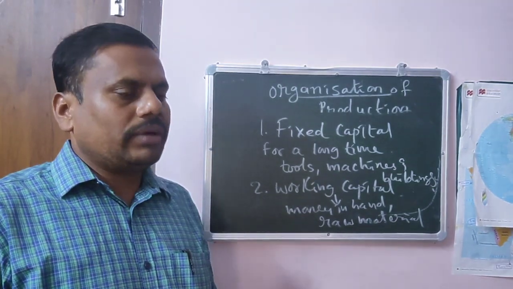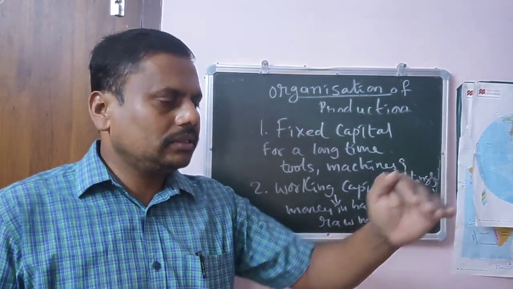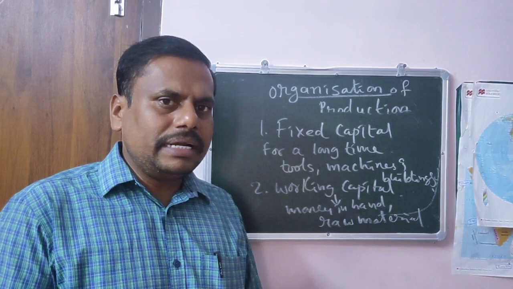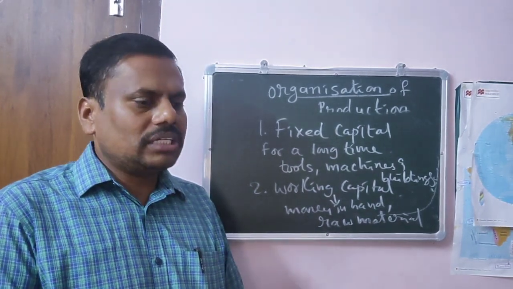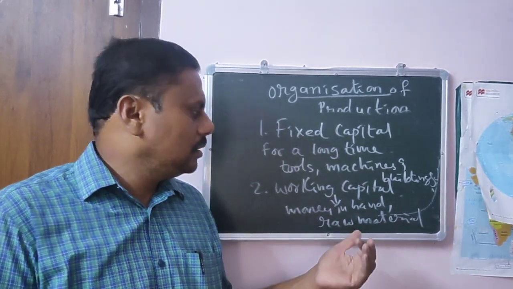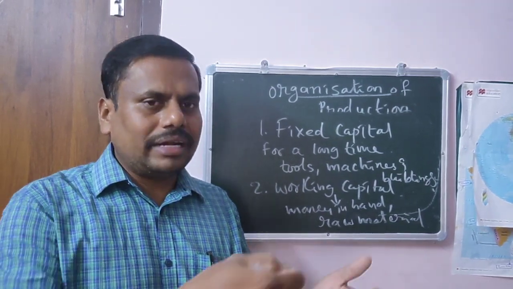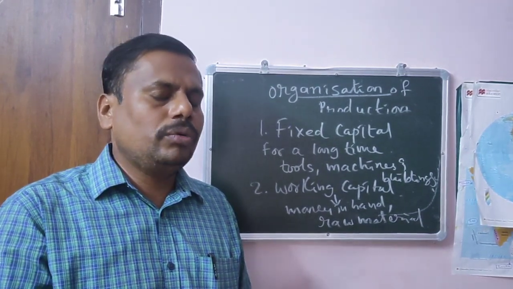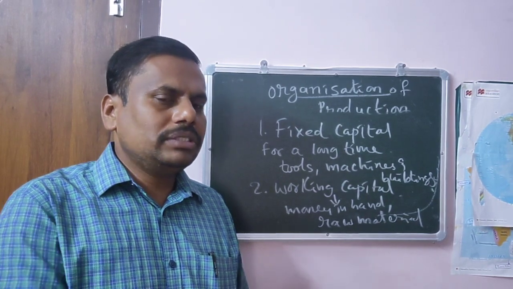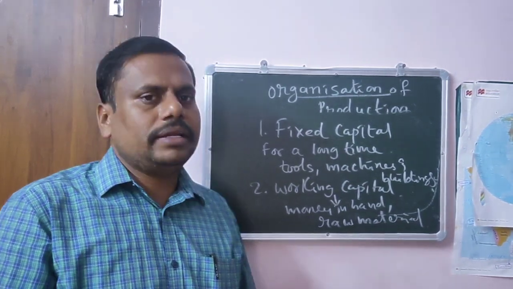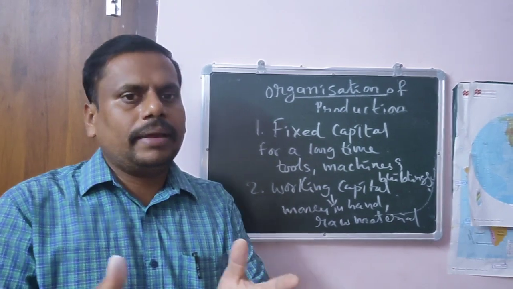That means whenever, for example, if you want to increase the production, is there need to increase raw material or not? Just take a simple example: you have to get the thread, you have to get the yarn. How do you get yarn? By using cotton. So cotton is what? Raw material. You have to get a brick.